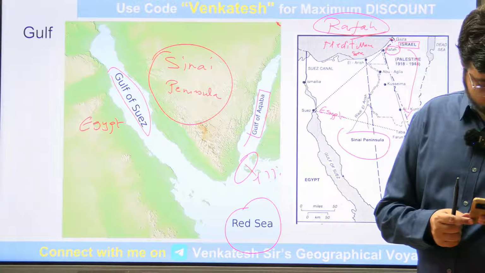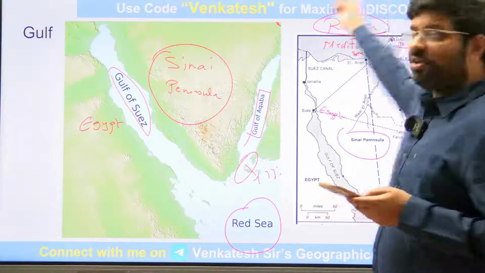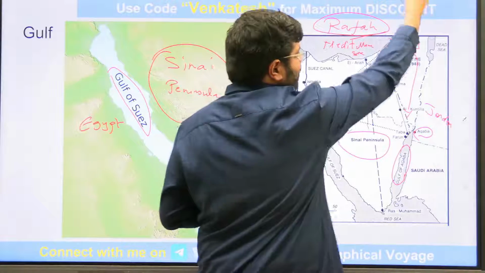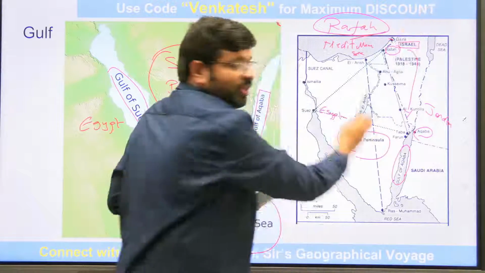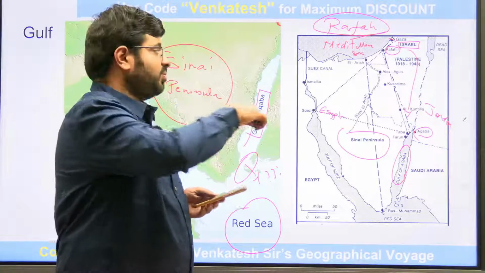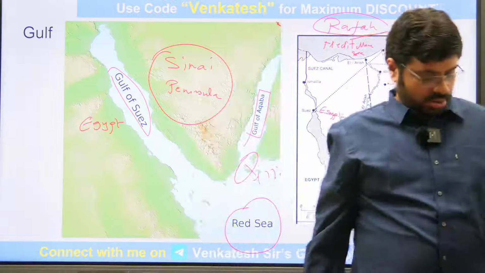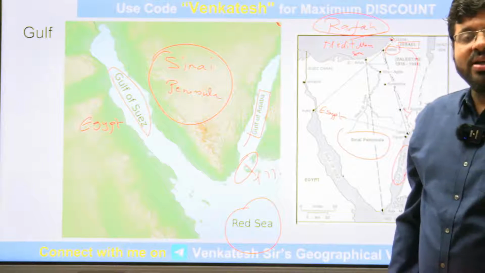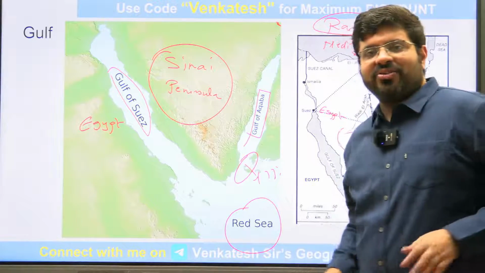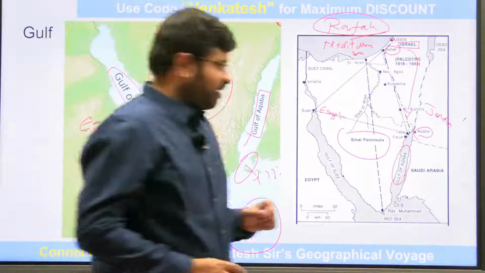Right. Sunil Prajapati asks about Lebanon's location. Lebanon is located north of Israel. Lebanon is nowhere here. North of Israel is Lebanon, here somewhere. It has nothing to do with the Red Sea and the Indian Ocean. It is towards the Mediterranean Sea. Lebanon doesn't come here. It comes north of this. That's the thing. The more questions you get, the more mapping you have to check, and you have to resolve such doubts so that you will not have any challenges as we discuss this chapter. Right? Move forward.